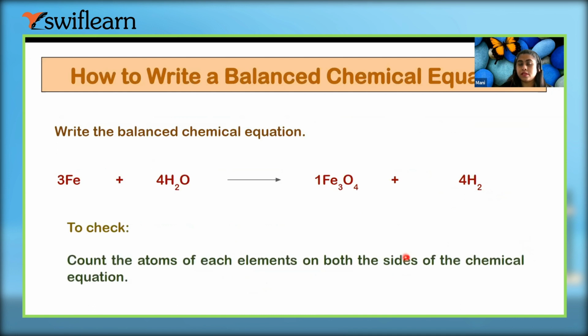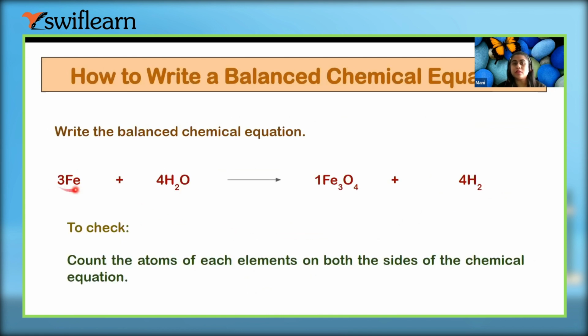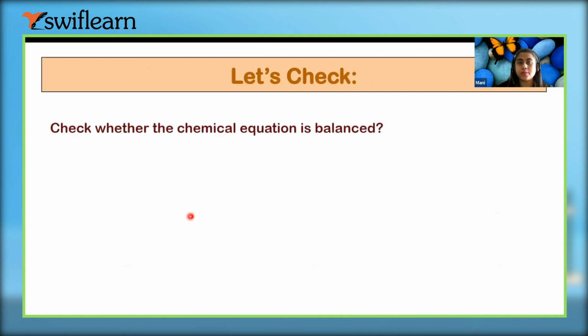Now if we want to check whether the equation is balanced or not, what will we do? We will just count: Fe 3 and 3, O 4 and 4. So we will match it again. Let's check one more time. Here is the equation.